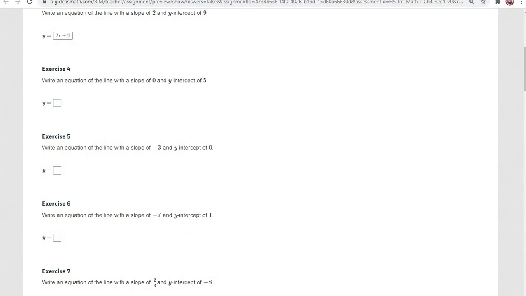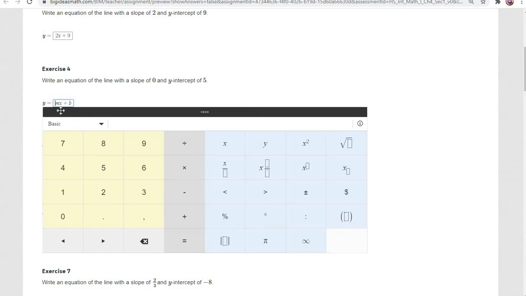Moving on to the next one. Again, you can see we're starting with this mx plus b equation in the box. You don't have to do this part, you just have to write the answer in, but if this helps you, especially on these first few, you can certainly do that. Here it says the slope is 0, so we replace the m with 0. The y-intercept is 5, so we replace b with 5.